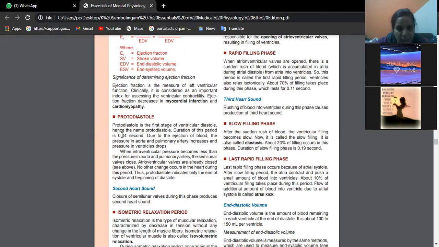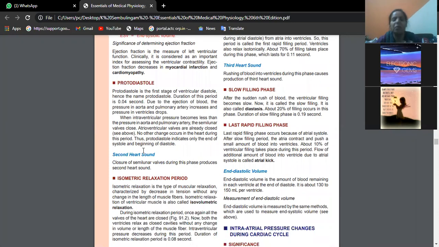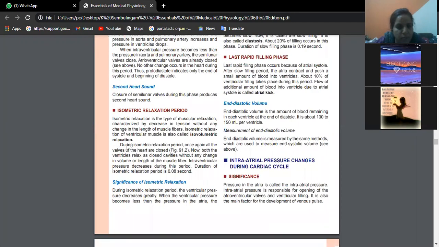So how much period is it taking for the protodiastole? 0.04 seconds. So this is protodiastole. Because of the closure of the semilunar valves, you will see there is second heart sound production. Okay, beta? That is protodiastole. Whatever we have studied, like those valves will open and rushing of blood will occur slowly, these phases are being described nicely, okay, beta.